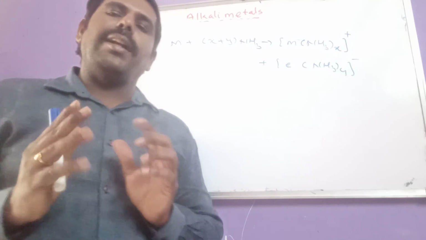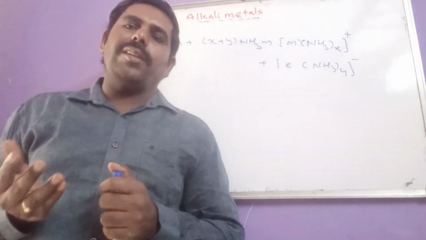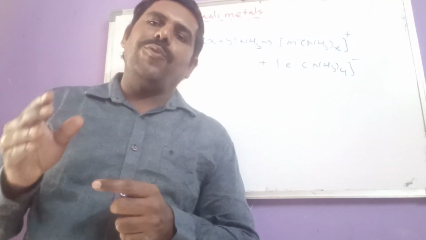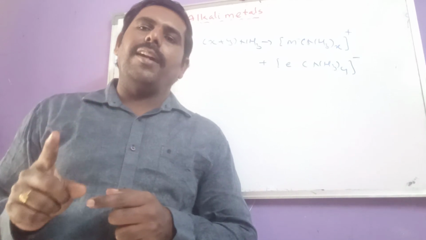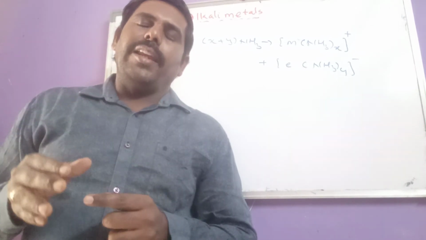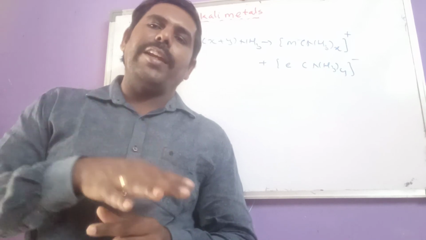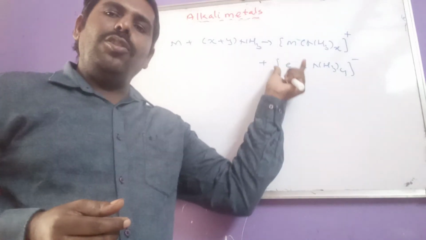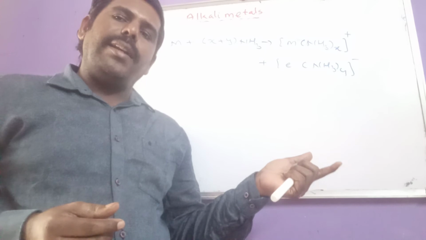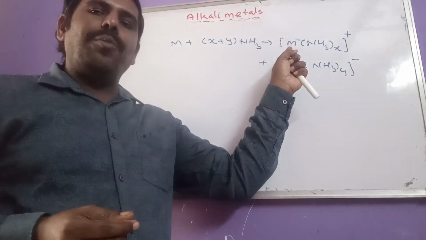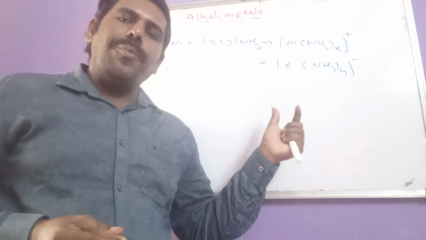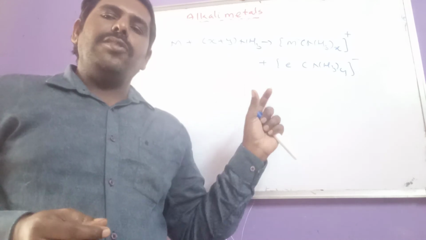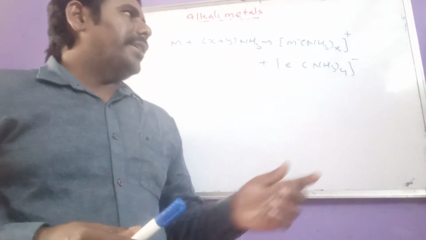As per electrochemistry, a conductor that conducts due to the flow of electrons is called an electronic conductor, and one in which conductivity is due to the flow of ions is called an electrolytic conductor. But here this solution exhibits electrical conductivity due to the movement of both ions and electrons. So this ammonia solution of alkali metals is known as a mixed conductor.